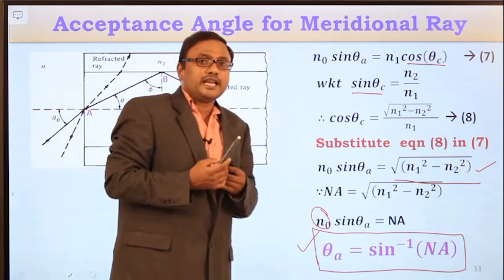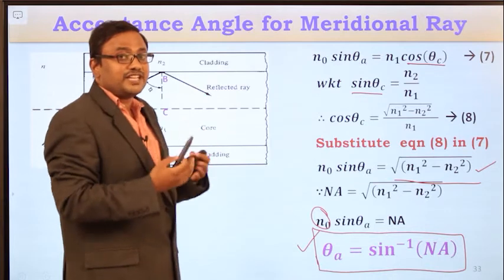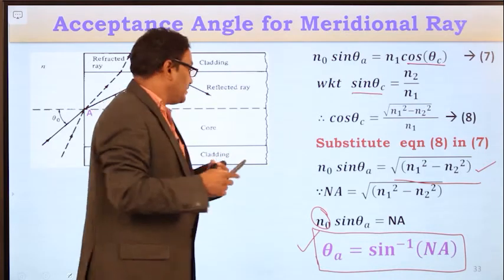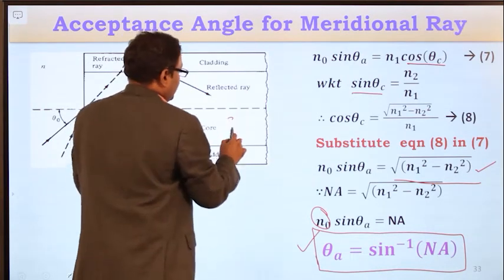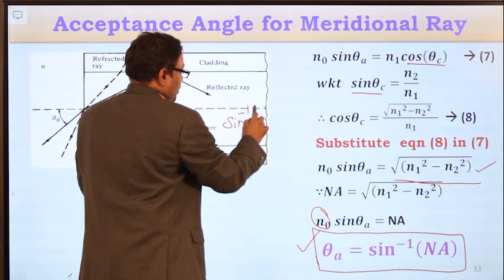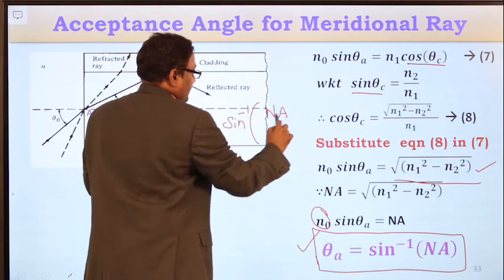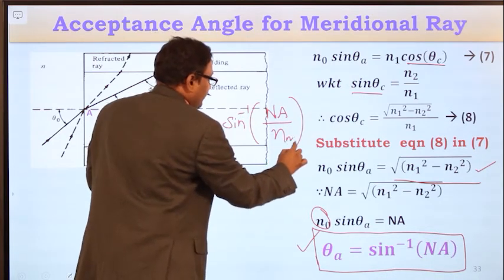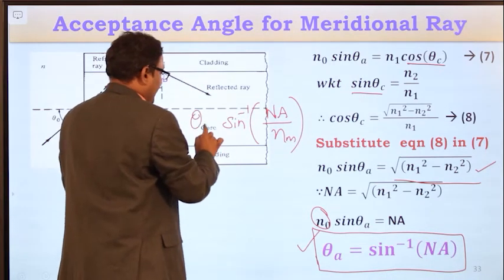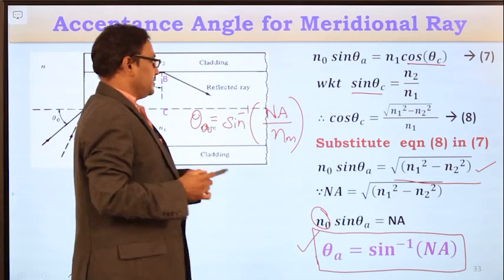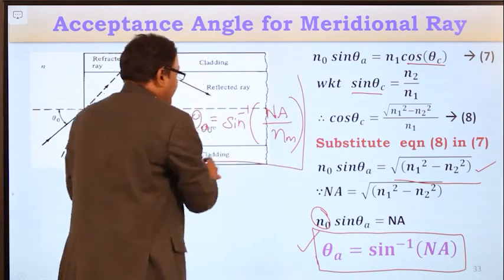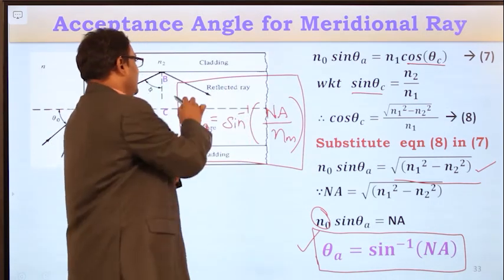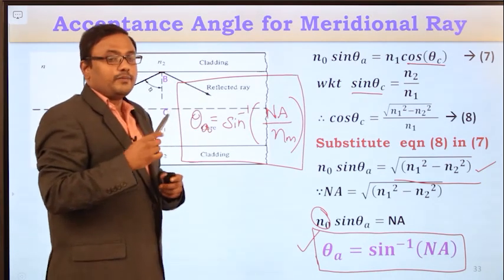If the light ray is entering from some other medium other than free space, then you will get the acceptance angle theta a is equal to sine inverse of the numerical aperture divided by the refractive index of that medium. This is the acceptance angle. So if any light ray enters with an incidence angle less than this one, then only this light ray will propagate along the fiber.